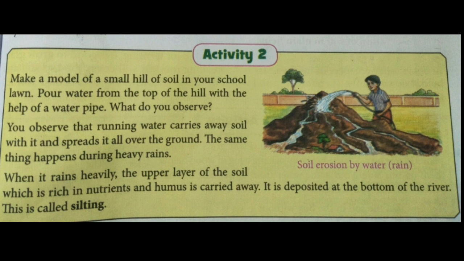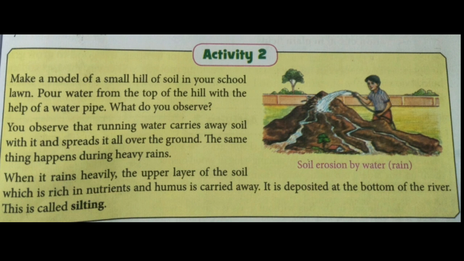Now students, I hope you all are getting how erosion is caused by rain. So to understand it more nicely, it's time to discuss an activity. The activity that I am going to discuss with you is given in your book again. I have shared a picture of that activity which is in your book, and we are going to discuss it now. It says to make a model of a small hill of soil in your school lawn. But nowadays as you are at home, you can do this at home very easily.